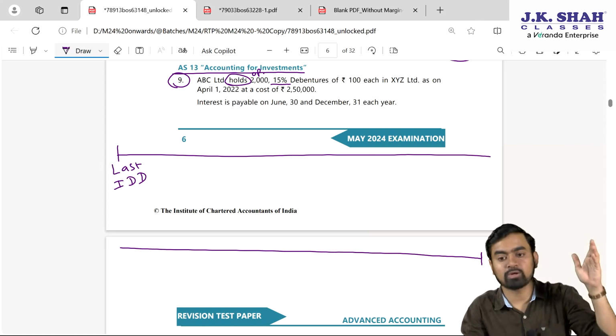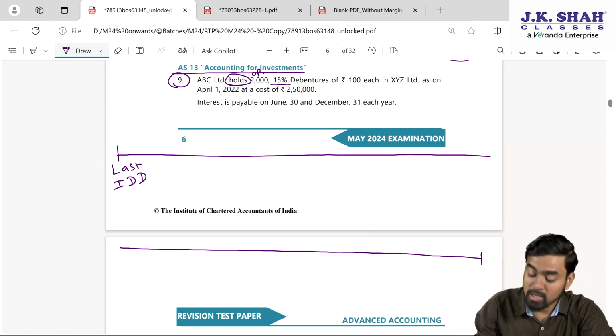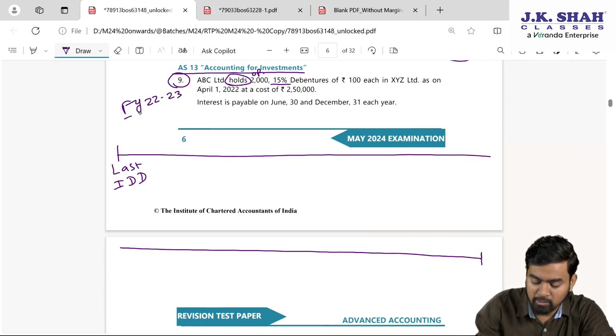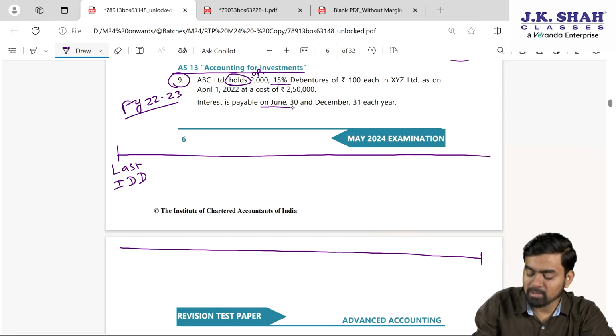Now as of now, I don't know what is my due date in this particular question, but I will start with the last interest due date. Now tell me, it says what? 15% debentures of 100 each in XYZ as on 1st April 2022. So financial year 22-23 we are doing accounting at cost of 2,50,000. Interest payable 30th June and 31st December each year.